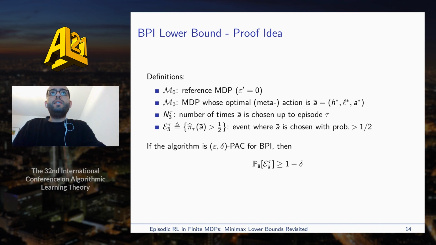N A bar tau is the number of times that A bar is chosen up to episode tau, and we define the event where A bar is chosen by the recommended policy with probability higher than 1/2. If the algorithm is epsilon delta PAC for BPI, then the probability of this event in M A bar is larger than 1 minus delta.